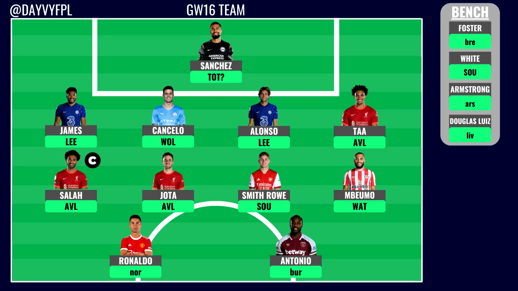And then finally going on to our 2 forwards, even though Ronaldo has not been transferred in, he's looking like the most likely transfer this week, and therefore I have included him in my Game Week 16 team selection with a lovely fixture against Norwich away. Now I do think he'll be benched tonight in the Champions League, so therefore he should be fit and raring to go for the upcoming game week and the future game weeks, to be honest.